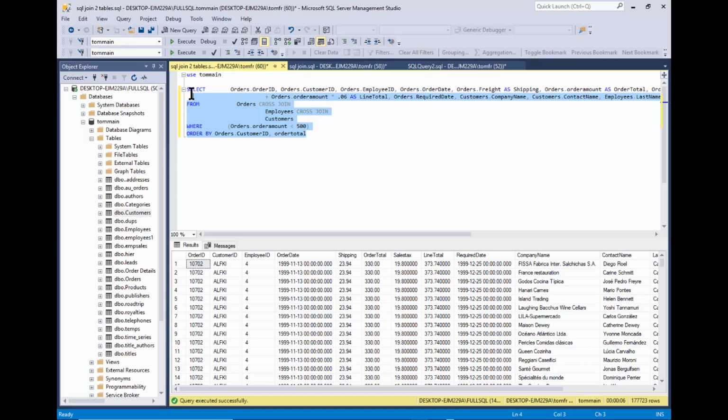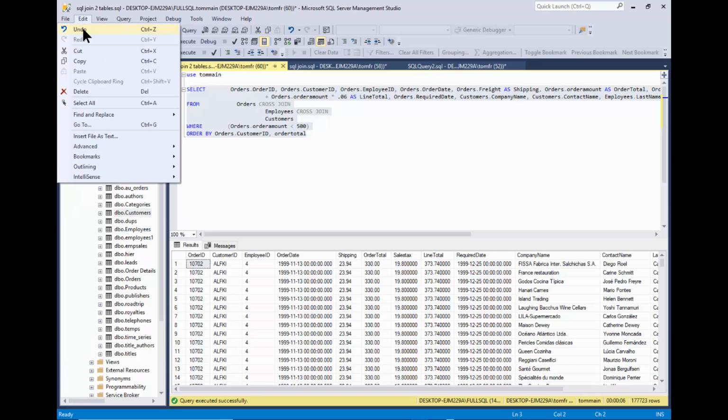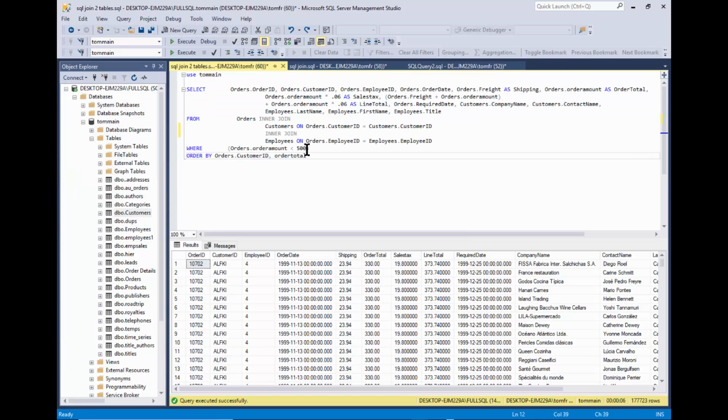Let's go ahead and fix that. Now, we'll just go back, and in this case, I can undo what we just did there. So I'll undo that. And now we're back to the inner joins. Now, you could have inner joins, left outer joins, and you can mix and match those as much as you wanted to. But you don't really want to have a cross join. That means there's a table that's not joined to at least one other table, and that's when we start to get the duplicates.